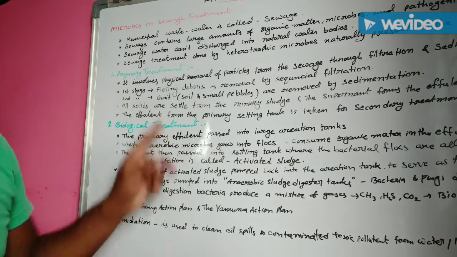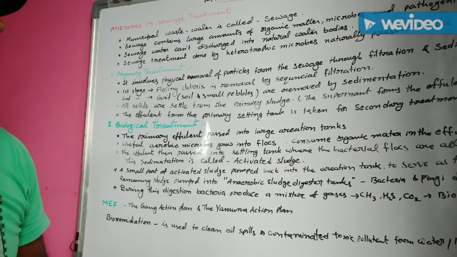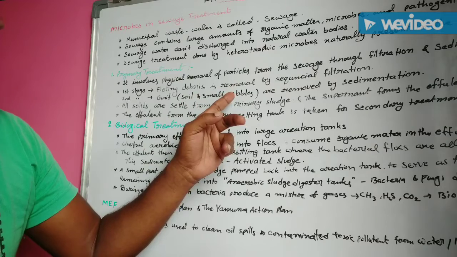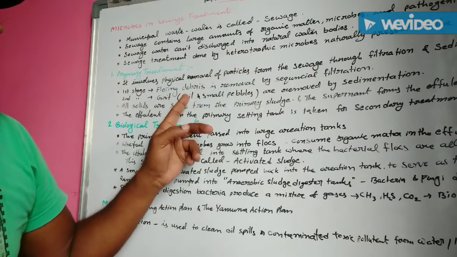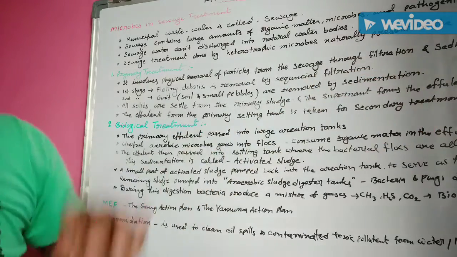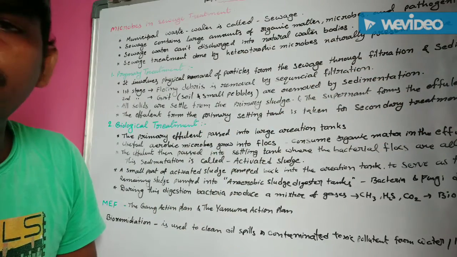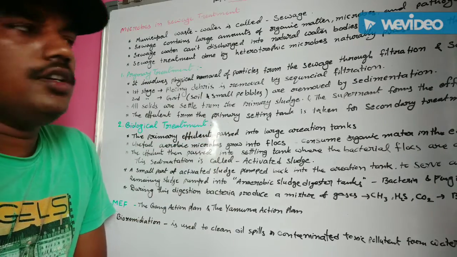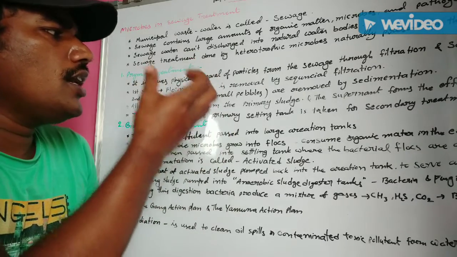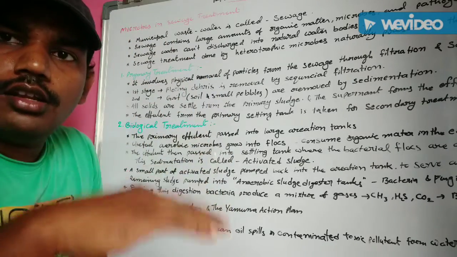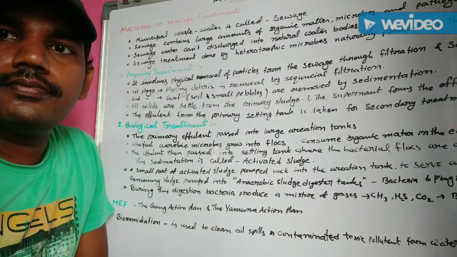The second stage is grit removal. Grit means soil and small pebbles. Soil and small pebbles are removed by the process of sedimentation. This means the water is kept still. Then the small soil and small pebbles settle at the bottom region.